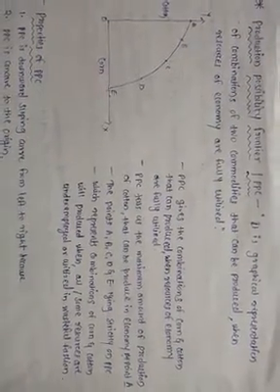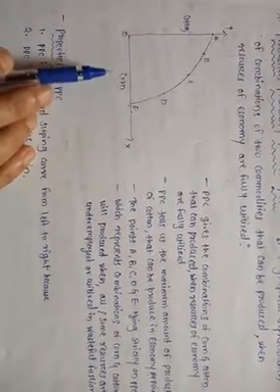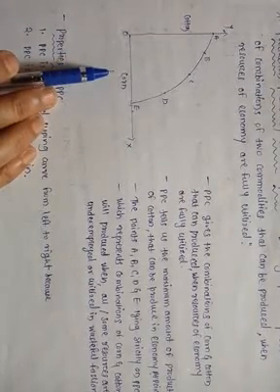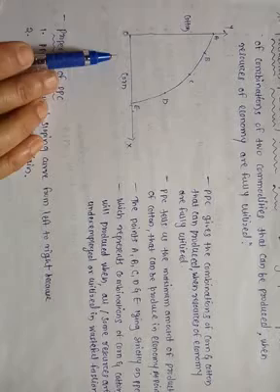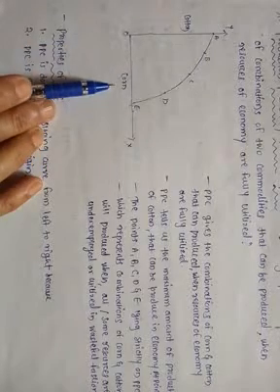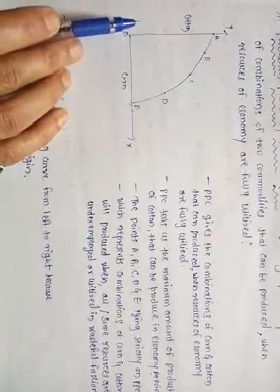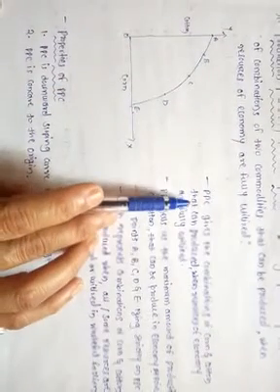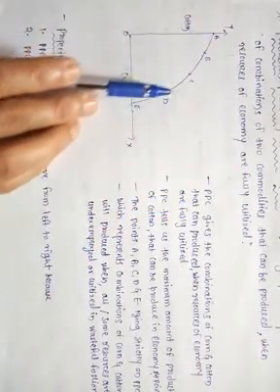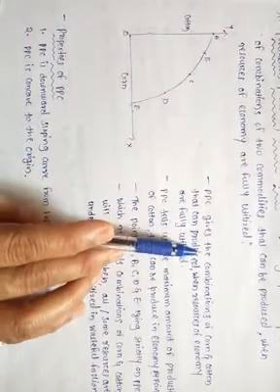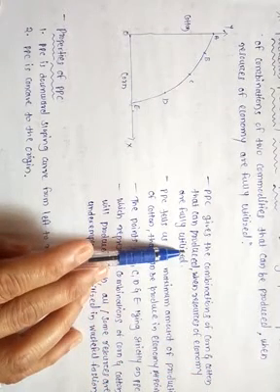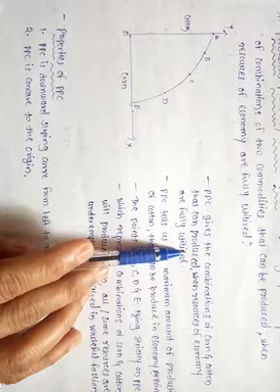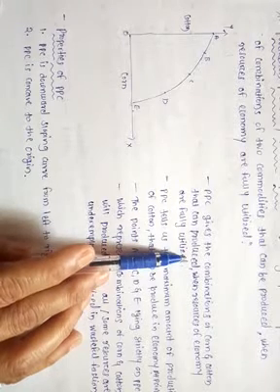See here, if we observe this diagram, we will come to know that in the diagram on the OX axis we represent the production of corn, and on the OY axis we represent the production of cotton. The production possibility curve means this: it gives the combinations of corn and cotton that can be produced when the resources of the economy are fully utilized. Fully utilized means full use.